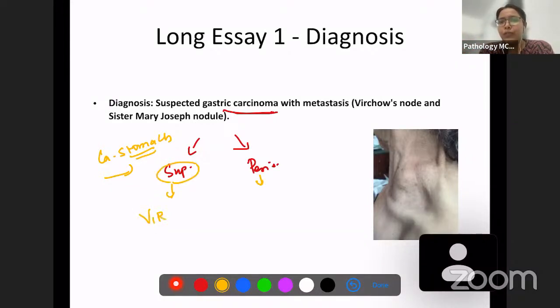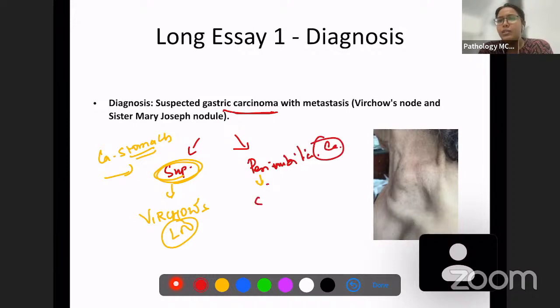So the supraclavicular lymph node, which is associated with gastric carcinoma, is known as Virchow's lymph node. And the periumbilical lymph node associated with gastric carcinoma is known as the Sister Mary Joseph lymph node. These are just the names of the people who discovered them, so they have been named accordingly.